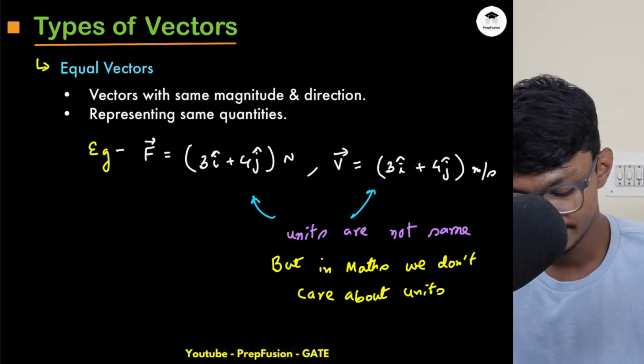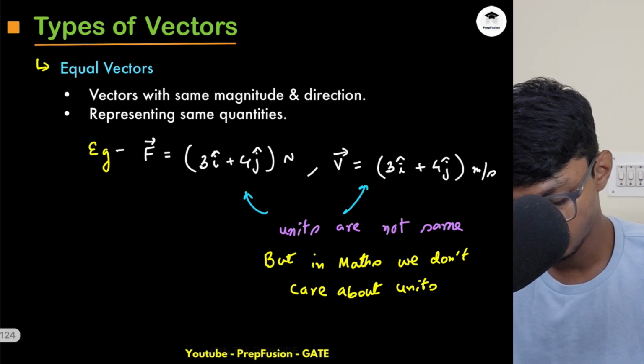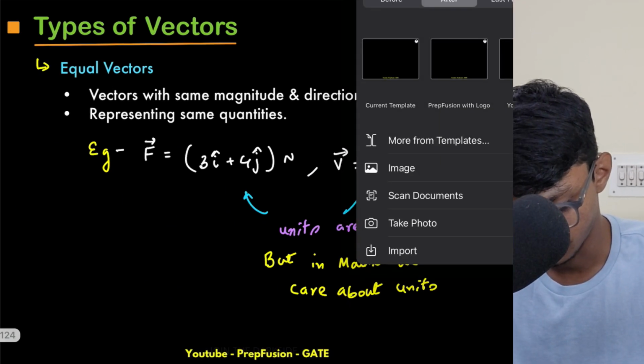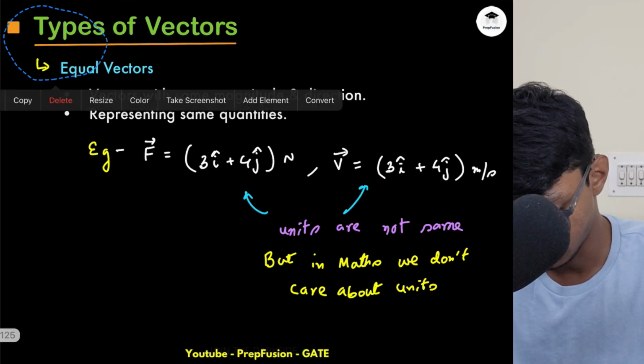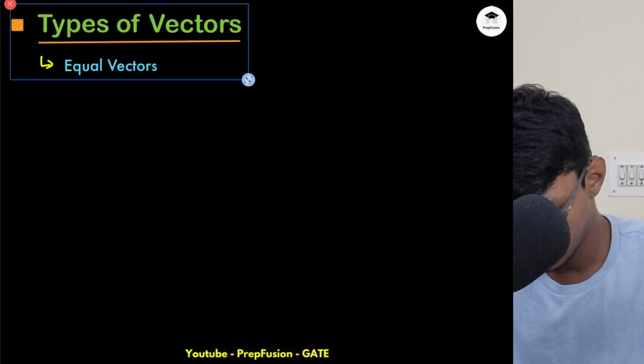There is another concept, another thing known as free flowing vector. I haven't written it down, I just remembered. So a free flowing vector, right? What is it?